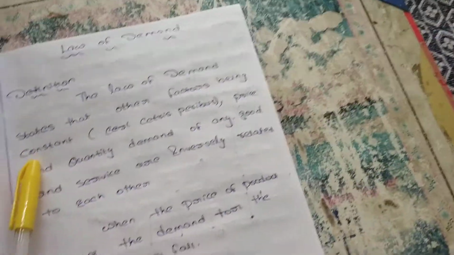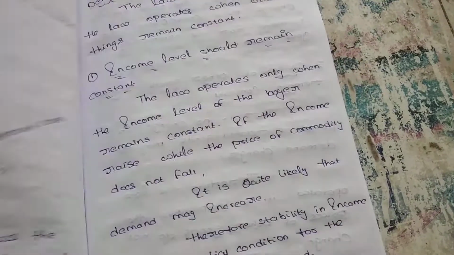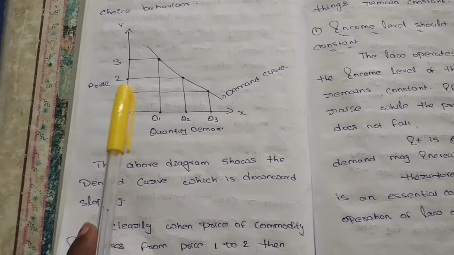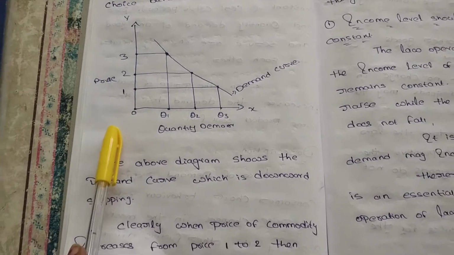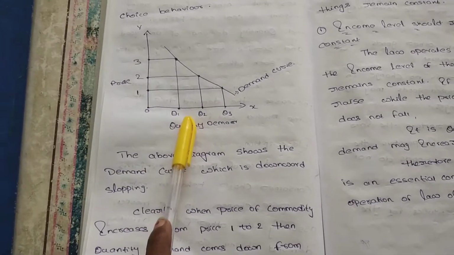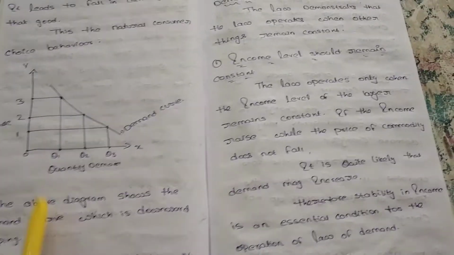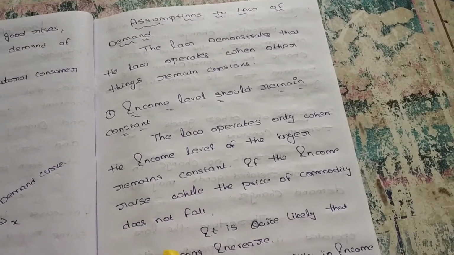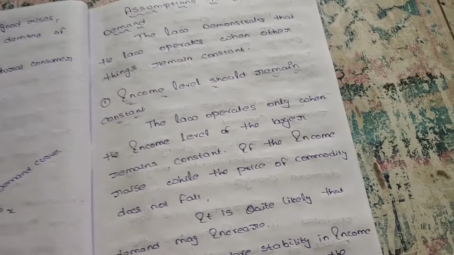Today we discussed what the law of demand is, the definition of the law of demand, its description, and we saw in a diagram the effect when the law of demand applies: if the price increases, the demand decreases. In this law of demand we also saw the certain assumptions. There are certain assumptions for the law of demand.